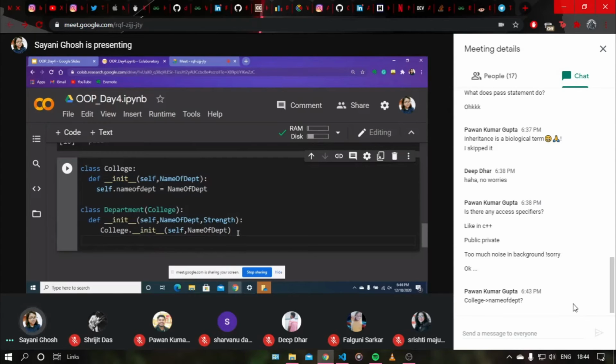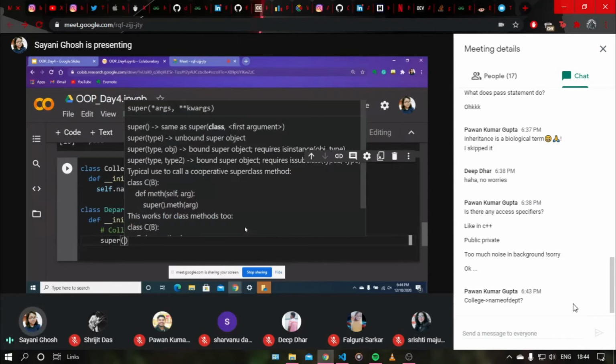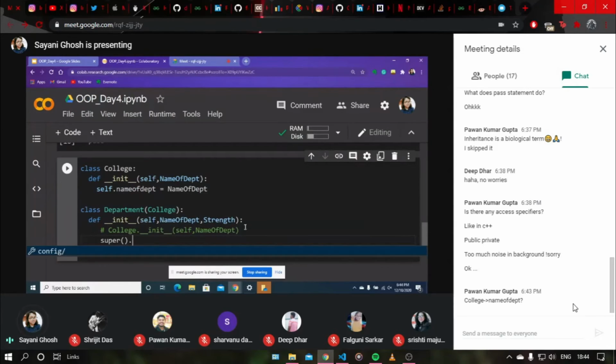Now, as I told you, there are two ways. This is the first way of initializing the name of department. The second one is using the super function. The super function is another function you can easily use to initialize the parent class attribute. You don't have to pass the self parameter while using the super function. This is an advantage, I can say.